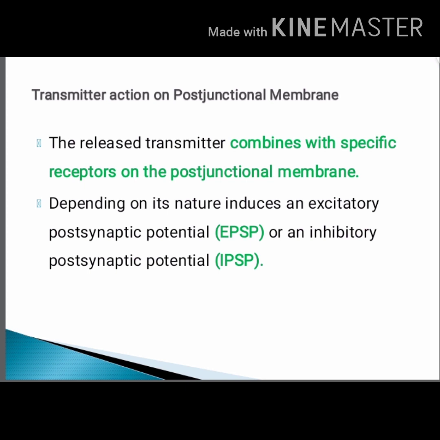Both depend on which chemical is released into the synaptic cleft and reaches the postjunctional membrane.